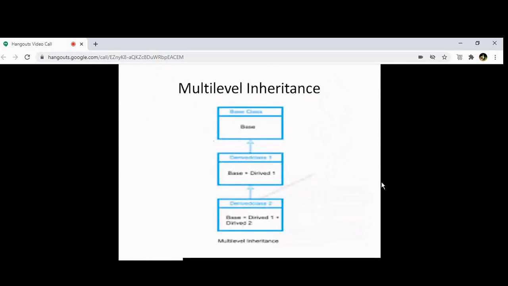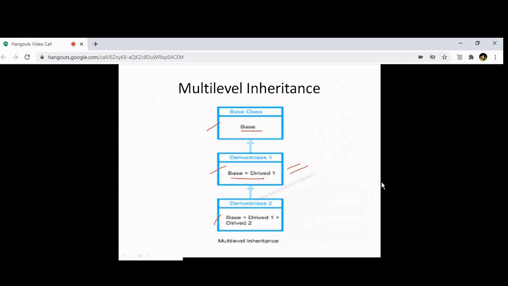This basically illustrates multi-level inheritance. One class, first class, second class, third class. First class is base. The second class will get base plus derived. That means this is a derived class, no? So whatever methods are there in the derived class, that will be there, and the methods of the base class also will come.